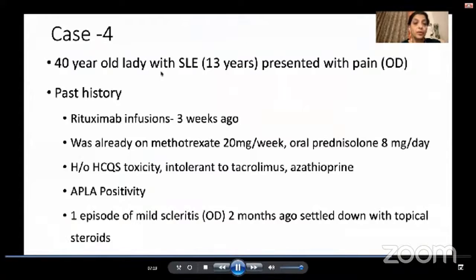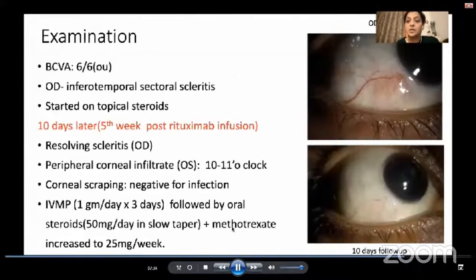My fourth case is a 40-year-old lady with lupus who presented to us with pain in the right eye. She had a rituximab infusion 3 weeks ago and also had a past history of mild scleritis which settled down with topical steroids. So she presented with this kind of a manifestation. Because she had received rituximab recently, we decided to just give her topical steroids and watch.